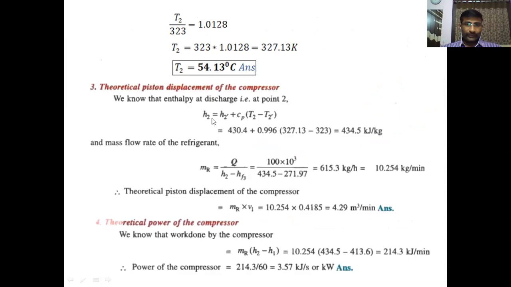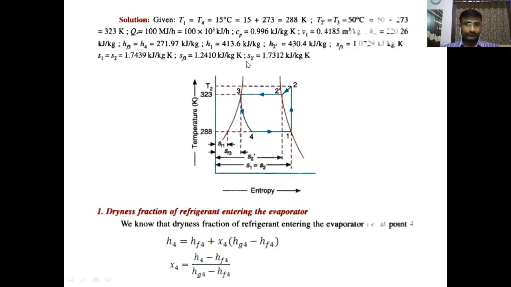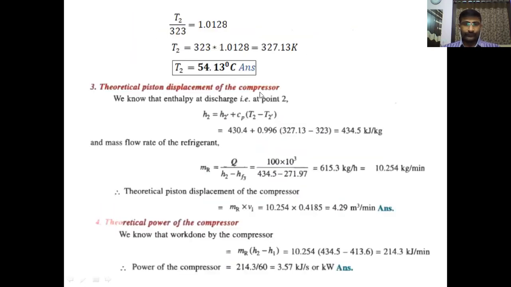So for the H2 formula, it is in the superheated region. Therefore, we can apply the formula H2 dash plus Cp into the degree of superheat, that is T2 minus T2 dash. H2 dash is the saturation enthalpy, the vapor enthalpy at higher temperature, 430.4. It is written in the data. H2 dash 430.4 plus 0.996, the specific heat given, into 327.13, the temperature at point 2 after compression, minus T2 dash, 323, the saturation temperature. This is the superheated temperature minus the saturation temperature.